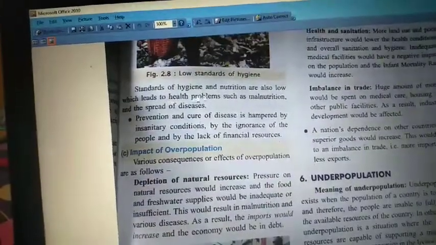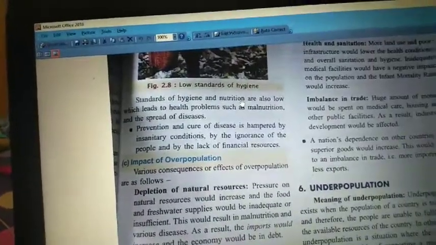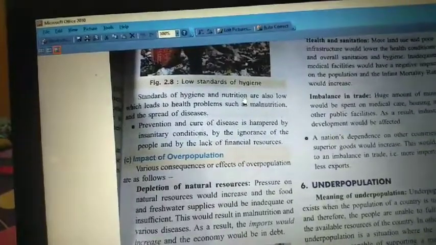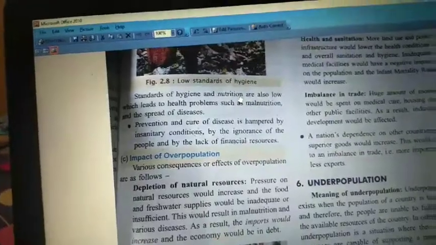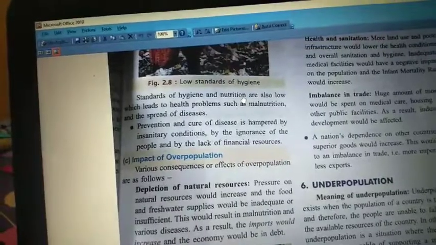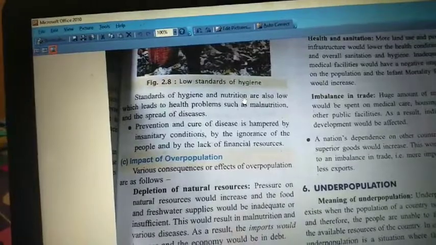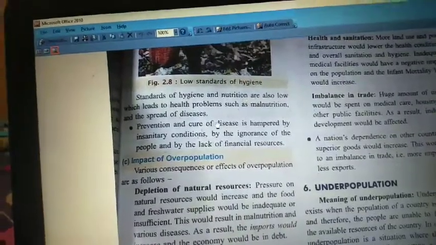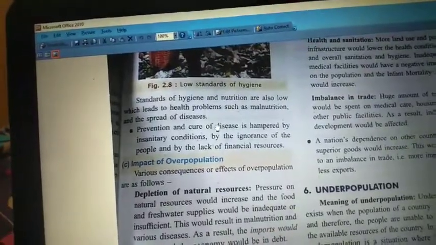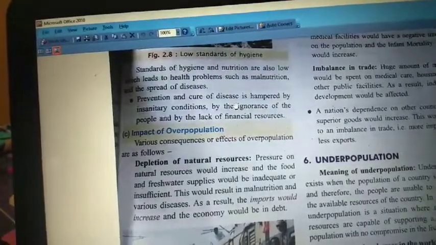And the standards of hygiene and nutrition will definitely lead to a lot of health issues, because of the number of people in a world, the number of people in a country. According to that country's population, agriculture should be equal. So they have to provide vegetables, fruits, and all kinds of food products. So the pressure on the agriculture sector will increase, and people will have less immune power, a weaker immune system. Due to malnutrition, people will die. So these are the problems faced by overpopulated countries.